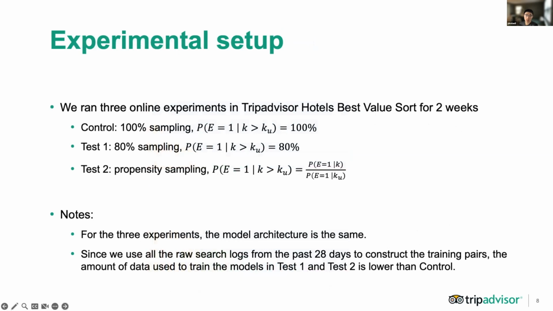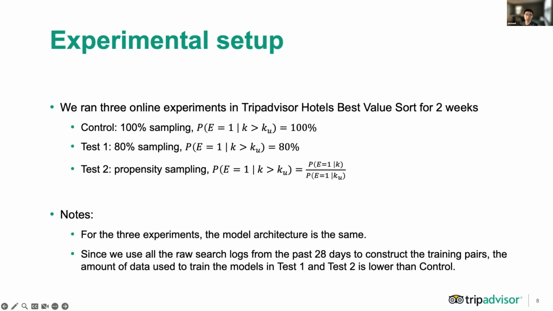To evaluate the effectiveness of propensity sampling, we ran 3 online experiments in Tripadvisor Hotels' best value sort for 2 weeks and evaluated the performance by the number of clicks. 3 different variants on how to sample results below the lowest clicked hotel will be tested. Specifically, we have chosen the 100% sampling strategy as a control, where all the hotel impressions of a query with at least 1 click are kept in the training data set.